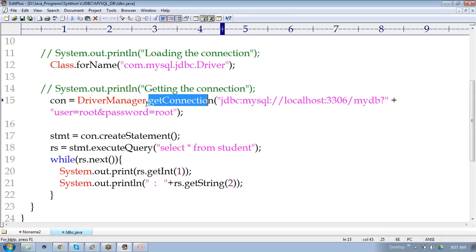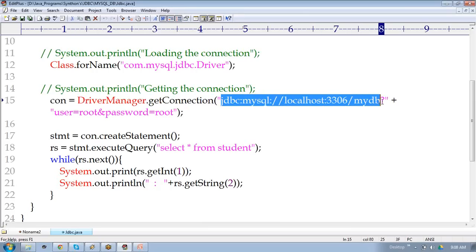Once you say getConnection, then what happens? getConnection is a static method in the DriverManager class. This DriverManager exists in a predefined package called the java.sql package. Now, getConnection takes different kinds of parameters, three kinds of parameters.